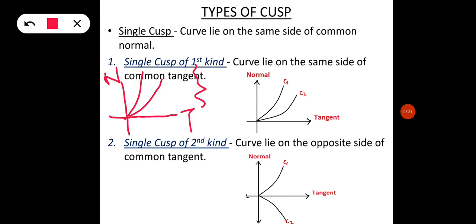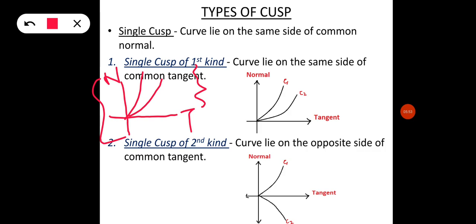In the single cusp we have two different kinds, first kind and second kind. In the first kind, the curves lie on the same side of the common tangent, as we have drawn in this graph, where both the curves are lying on the same side of the common tangent.